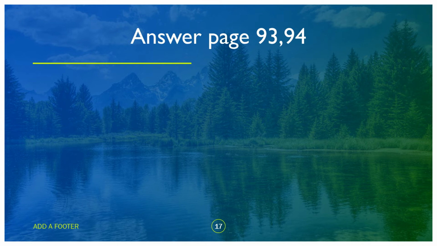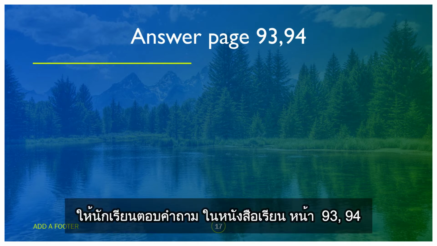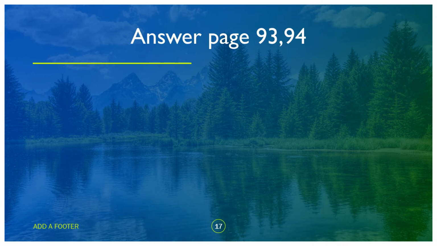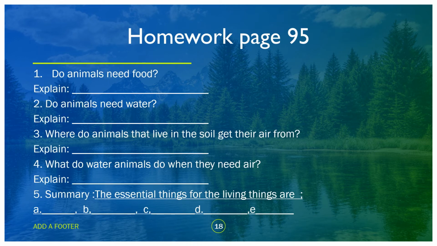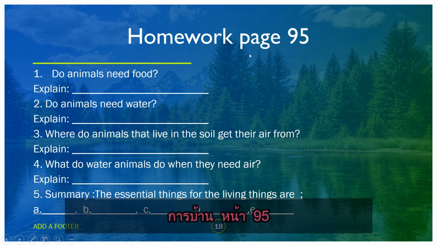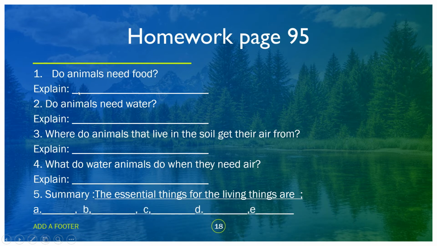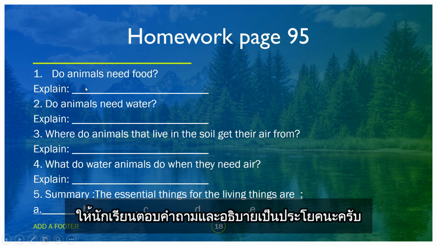Now you go to your book, pages 93 and 94. You answer your book pages 93 and 94. And your homework is to answer page 95. Do animals need food? Explain. You have to write your explanation in a sentence.